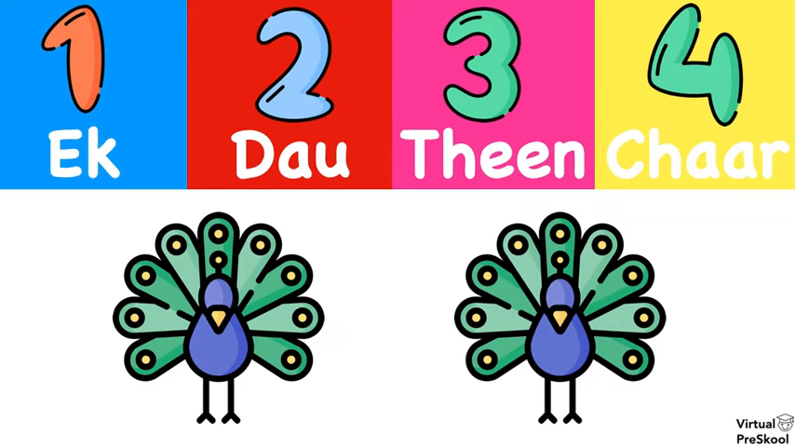Now there are 2 peacocks. Peacock in Hindi is mor. And did you know that the mor is the national bird of India? Yep, it is. You can find lots of beautiful mor throughout India. And how do we say 2 in Hindi? Is it ek, do, teen, or char? 2 is do.